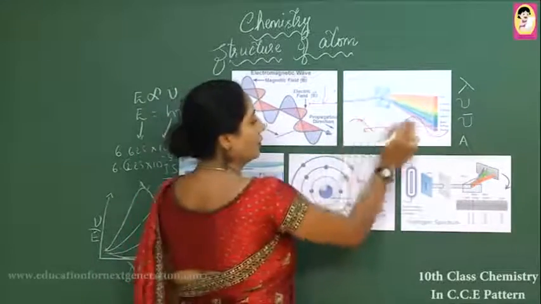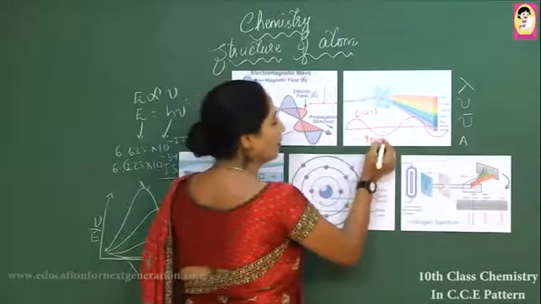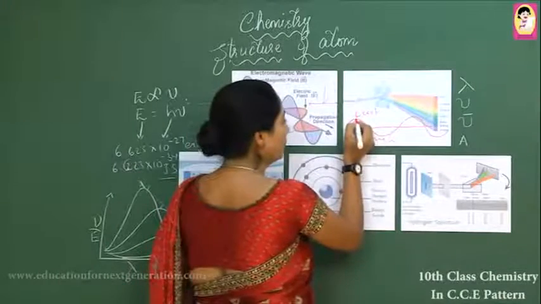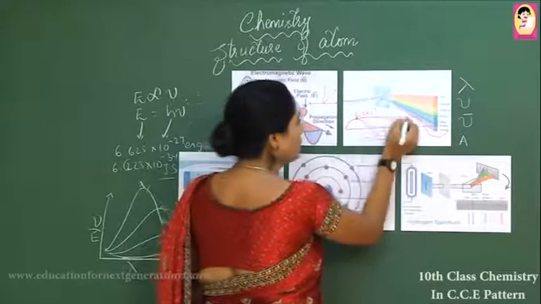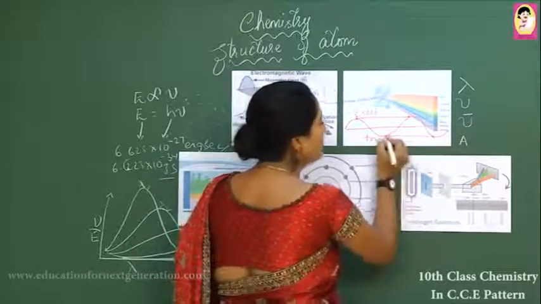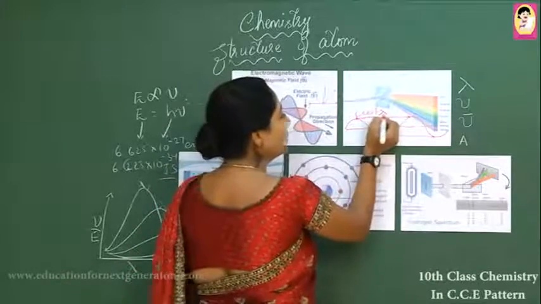The upper part of the wave is called the crest. The lower part is called the trough. The distance between two successive crests or two successive troughs is called wavelength. It is denoted by the symbol lambda.